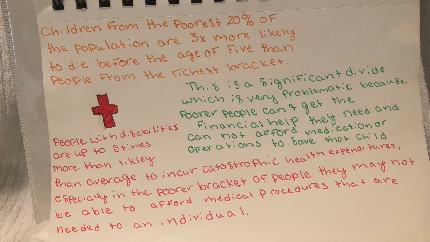Children from the poorest 20% of the population are 3 times more likely to die before the age of 5 than people from the richest bracket. This is a significant divide which is very problematic because poor people cannot get the financial help they need and cannot afford medication or operations to save that child.